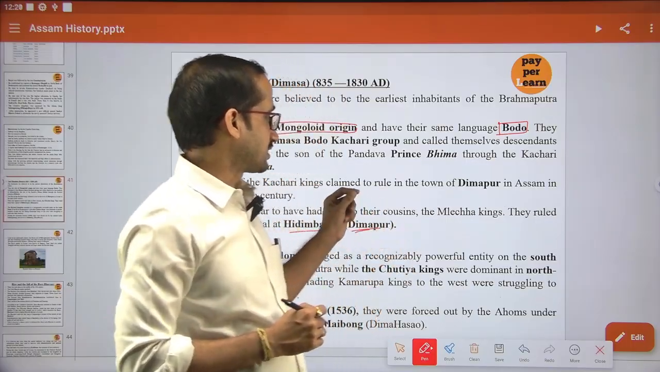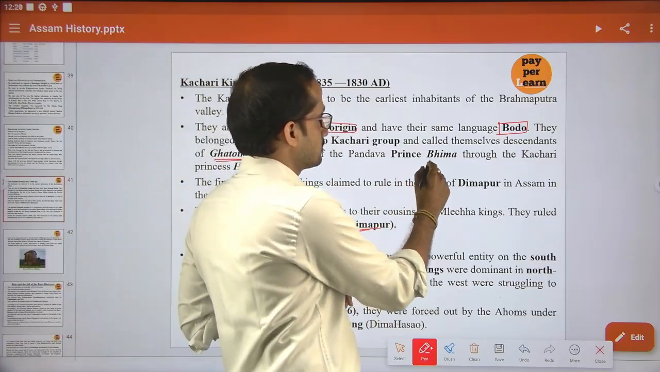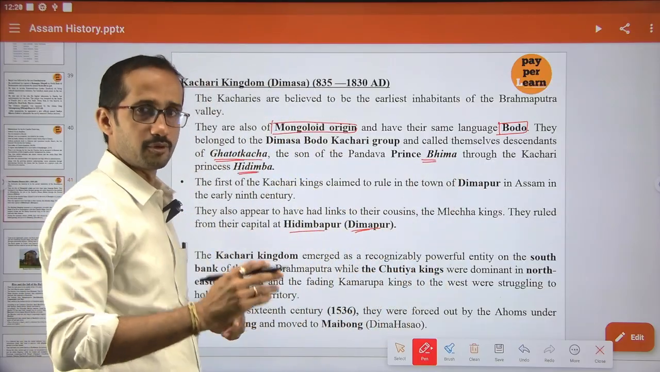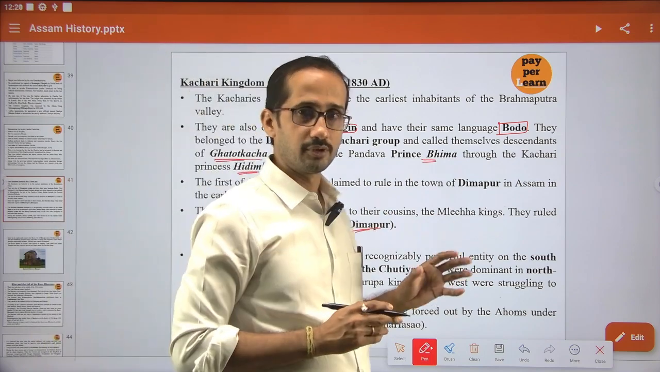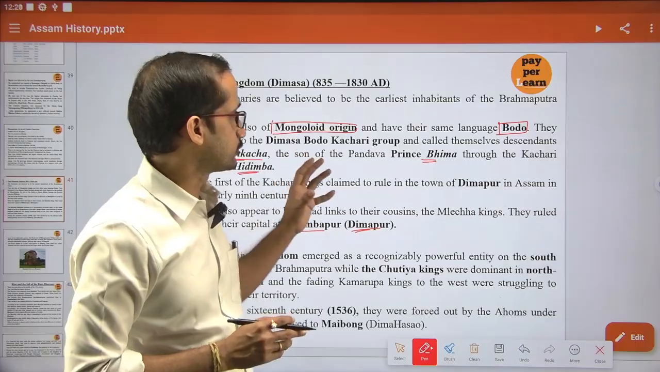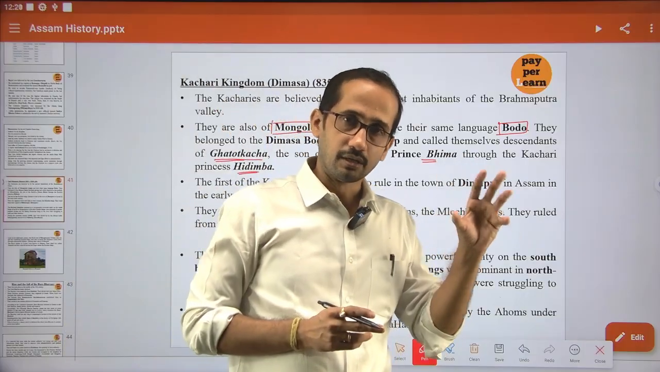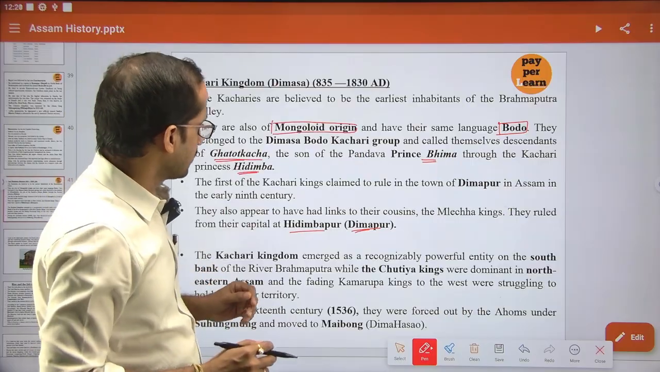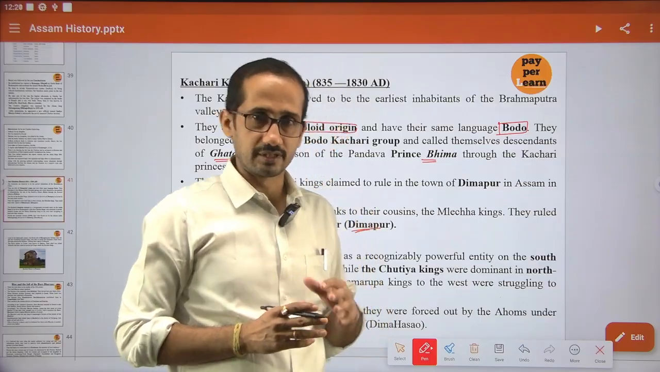It is said that Bhima married a Hidimba princess. From that, Ghotukoso was born. So that is why it is said that these Kosari people are the descendants of Ghotukoso. Okay, descendants of Ghotukoso, and their initial capital was Hidimbapur, that is present Dimapur.